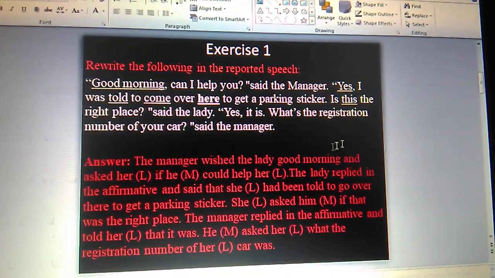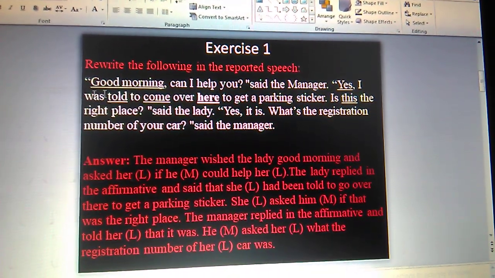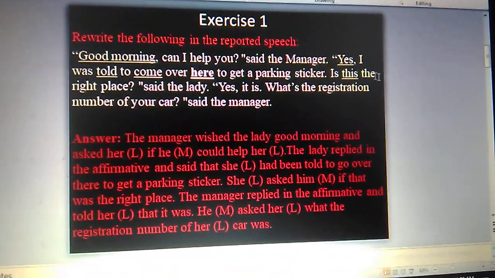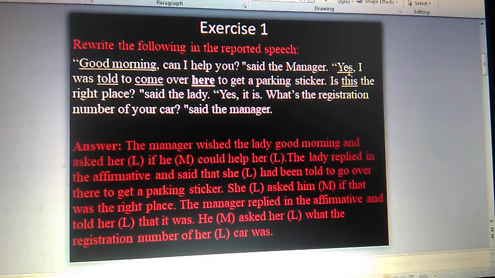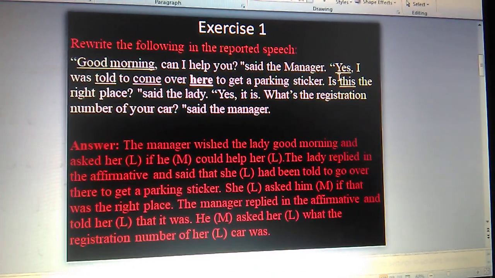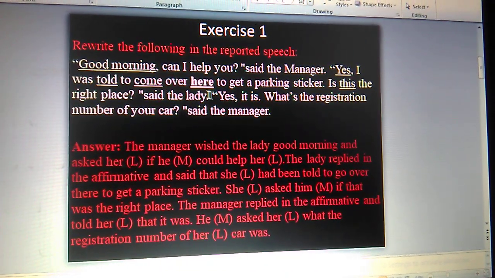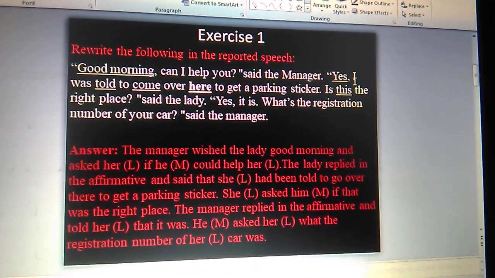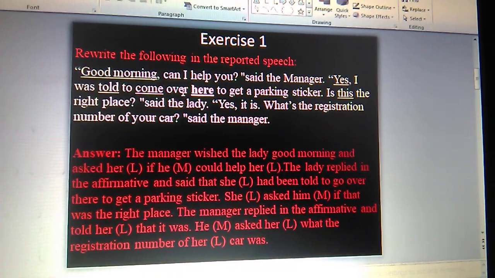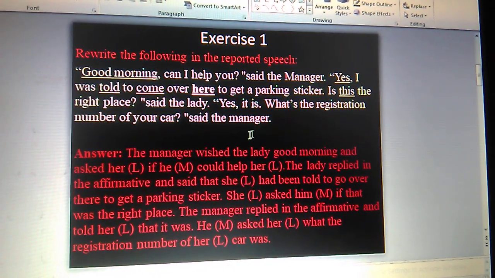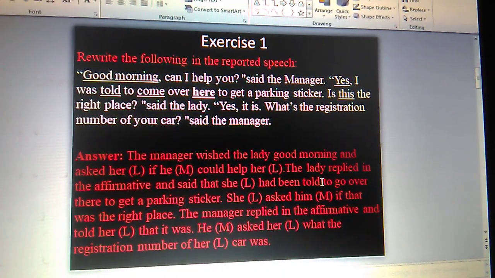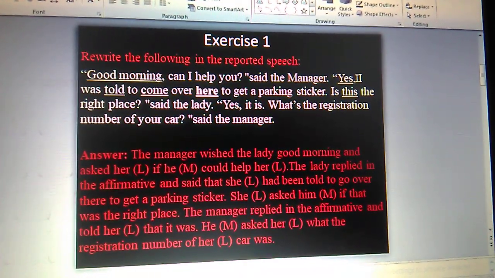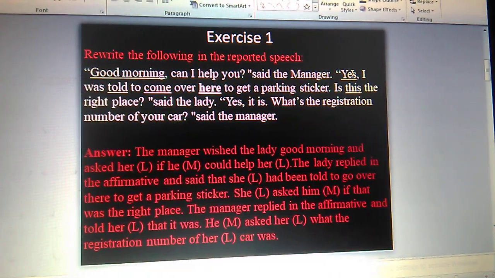Then, yes, I was told to come over here to get a parking sticker. So it will be replied in the affirmative. Yes, I was told to come over here. So it is the lady's one. I was told means the lady was told by someone to come here. So the lady replied in the affirmative and said that, because there is a sentence after the yes.